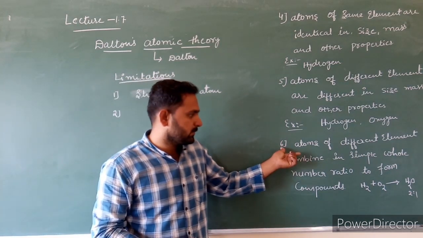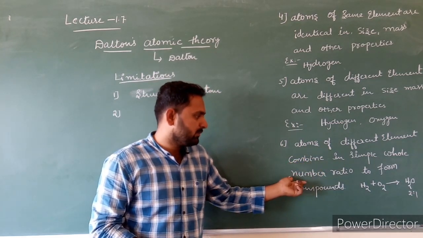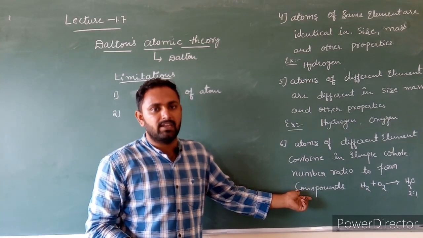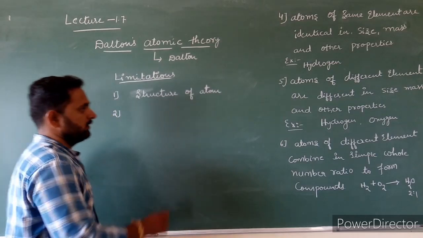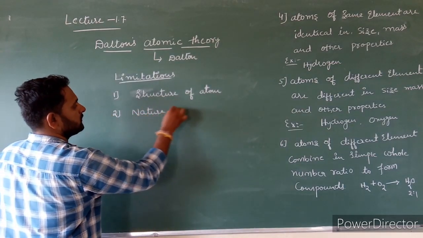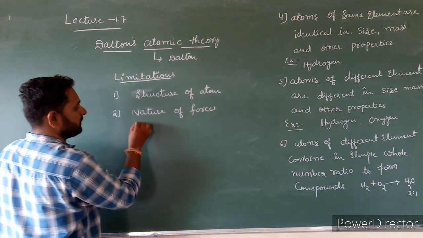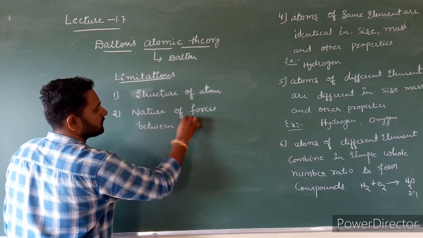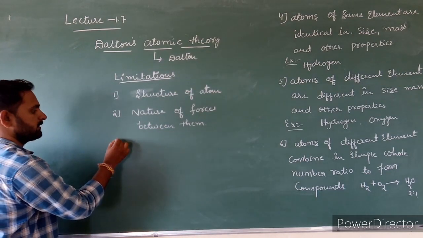According to the sixth postulate, atoms of different elements combine in a simple whole number ratio to form compounds, but it could not explain the nature of forces between atoms in a compound. This is the second limitation of Dalton atomic theory.